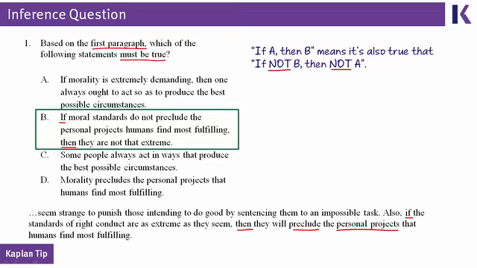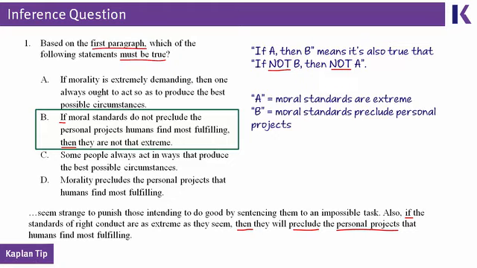In the case of this question, the A is that moral standards are extreme, the B is that moral standards preclude personal projects, and if you substitute those statements for A and B respectively, the passage says, if A then B, in that last sentence of paragraph 1, and the answer choice says, if not B, if moral standards do not preclude these personal projects, then not A. They're not extreme. Based on this logical principle, it means choice B, even though it's not in the passage, must be true if everything else in the passage is true. And that is the heart of an inference question.